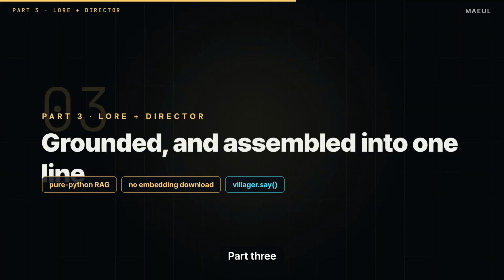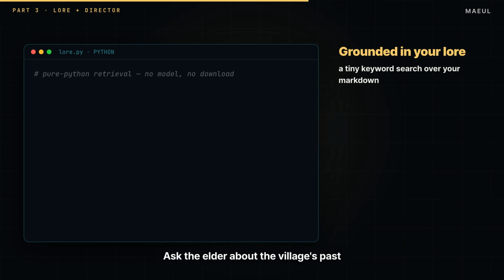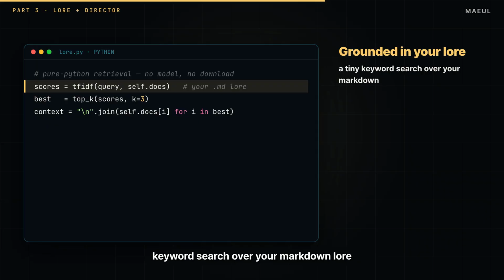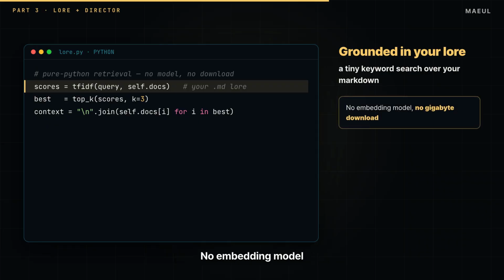Part 3. Grounded in your lore and assembled into a single line. Ask the elder about the village's past, and she should answer from your world, not invent one. Maeul's retrieval is pure Python, a tiny keyword search over your markdown lore. No embedding model, no gigabyte download, and it works offline.